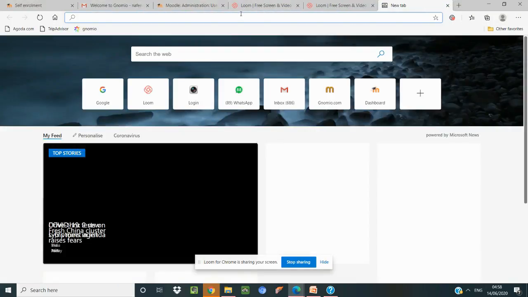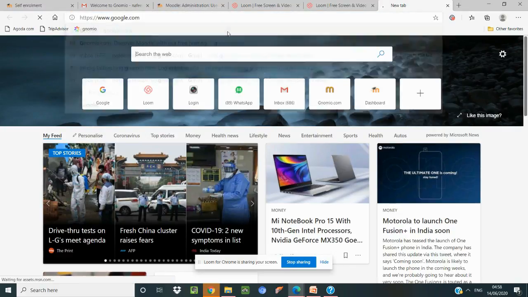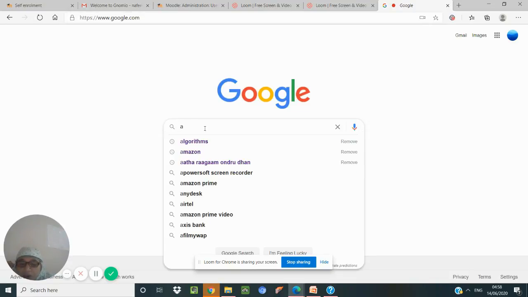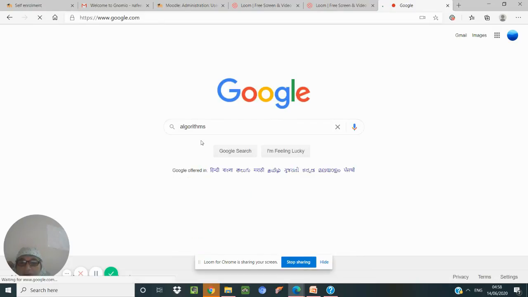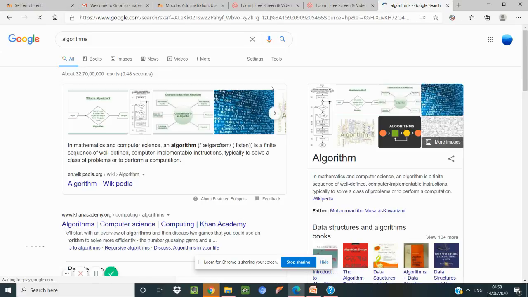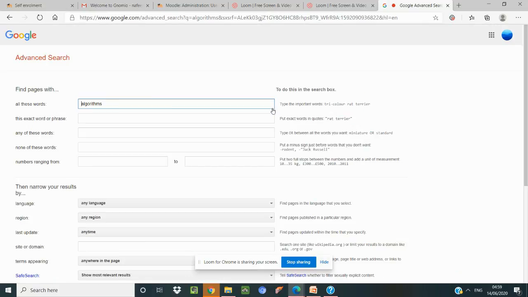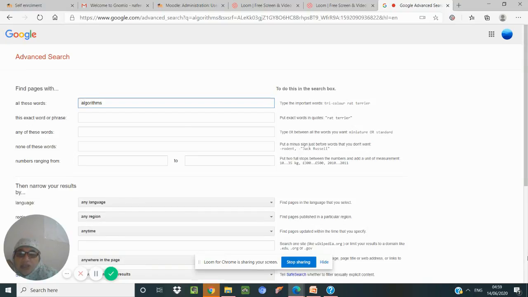If you go to Google, it is a very important point that you should always try to use open educational resources. In the Google search, suppose I want materials about algorithms. When I give algorithms, you will get all these listings. There is an option called settings in Google. If you give that setting and choose the advanced search option, in the advanced search, when you scroll down,